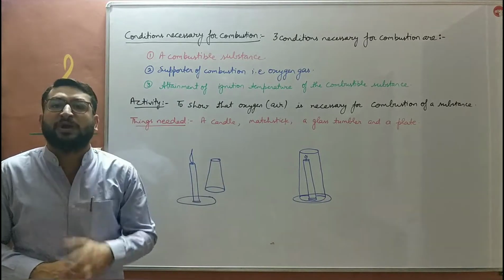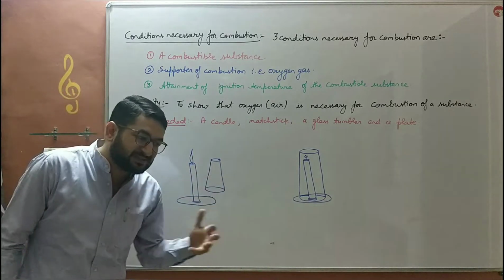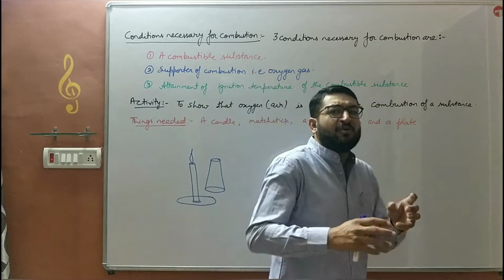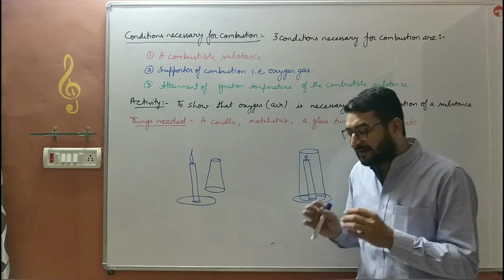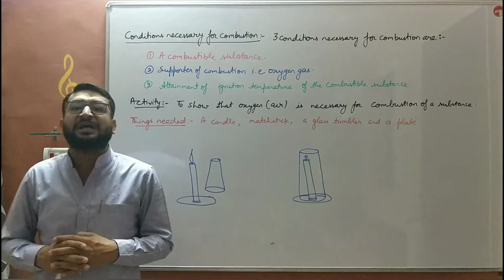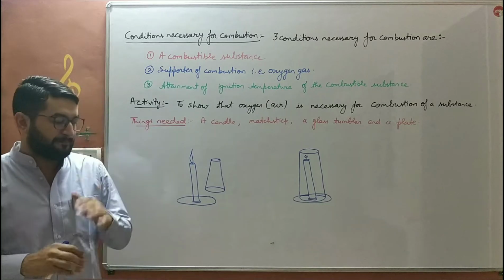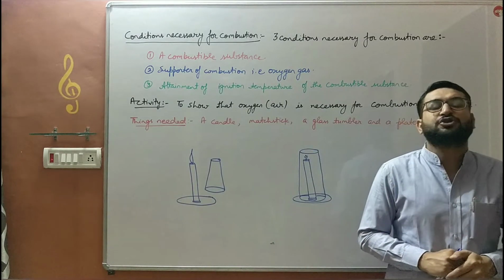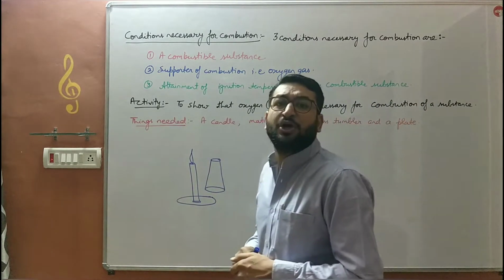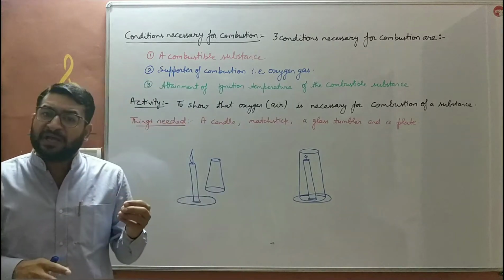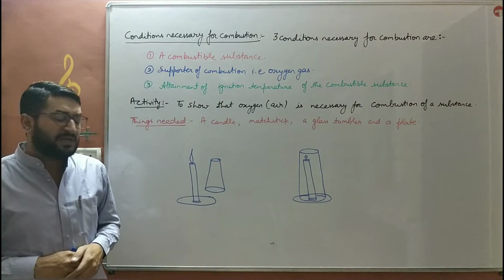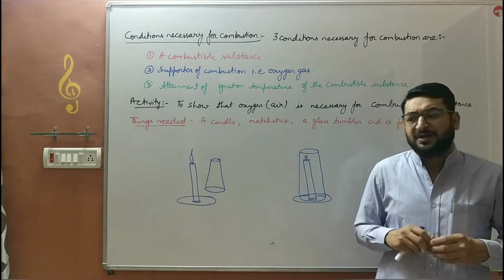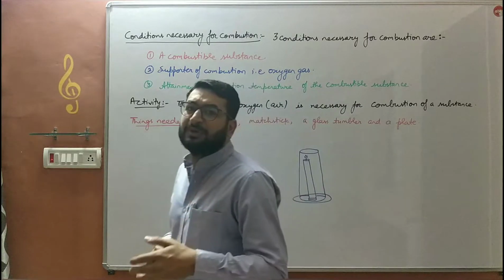So substances are of two kinds, bache. One is combustible substances, the substances which undergo burning, which produce heat and light energy when they come in contact with oxygen. Those are known as combustible substances. Whereas the substances which do not burn, which do not undergo combustion to produce heat and light energy, are known as non-combustible substances. The substances like paper, wooden stick, dry leaves, cloth, they are combustible.